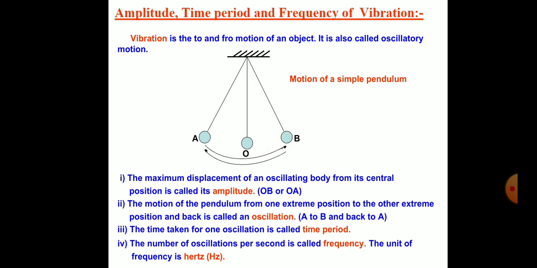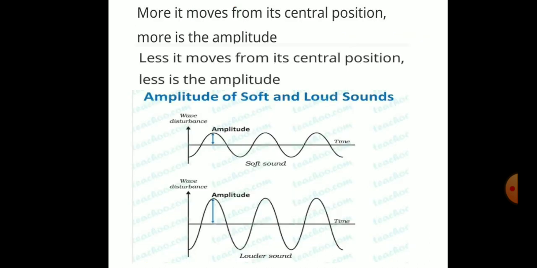Sound waves also have the same kind of amplitude, called the amplitude of a sound wave. The more the displacement from its central position, the more the amplitude. If the displacement is less from the central position, then it has less amplitude.